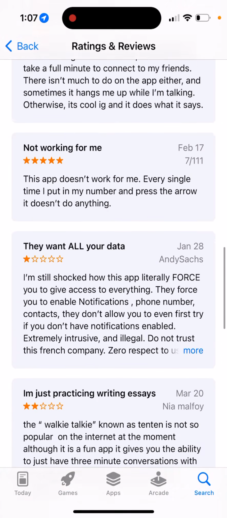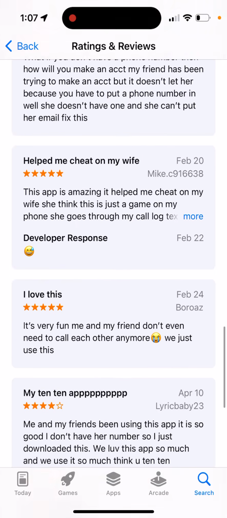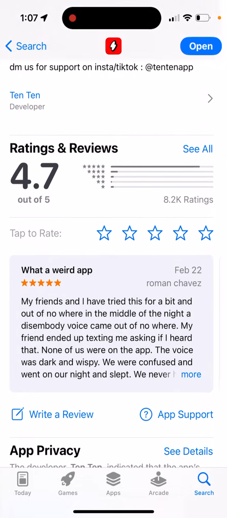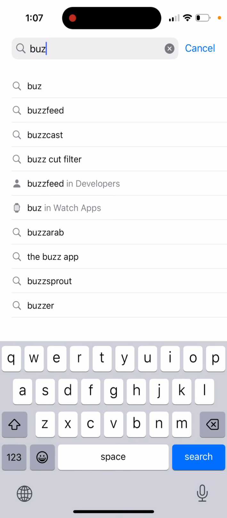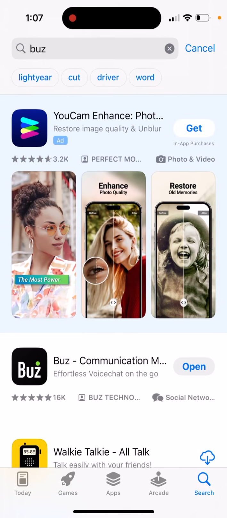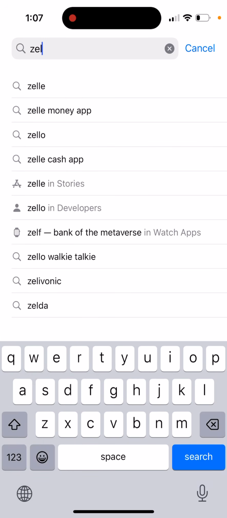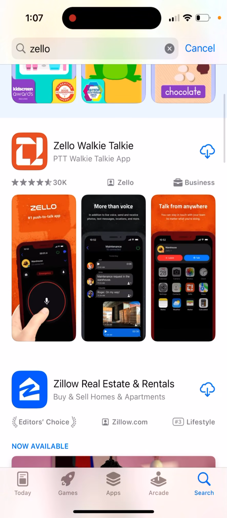And overall, it's a really nice app, nice design. There are some alternatives. There is Buzz app, which is another alternative. There is a Zello walkie-talkie app, but these apps feel more like business apps. They're feeling a bit less vibey.